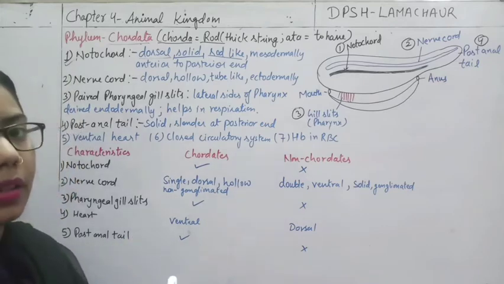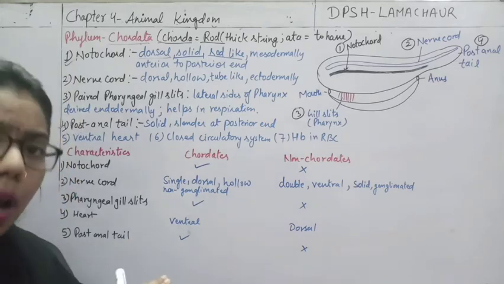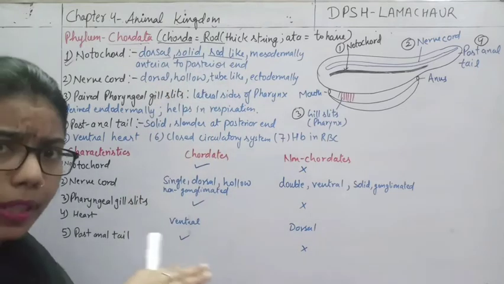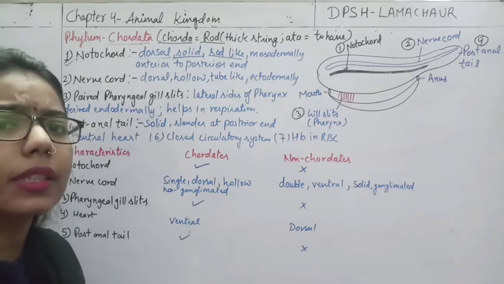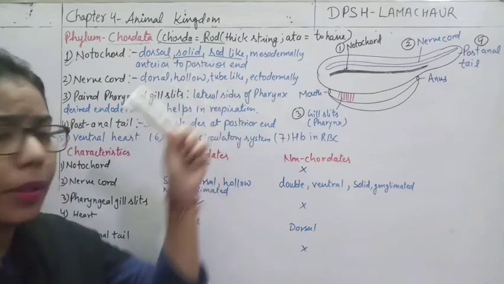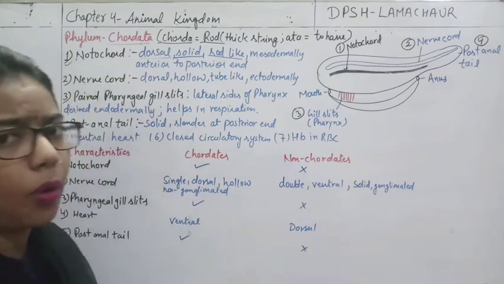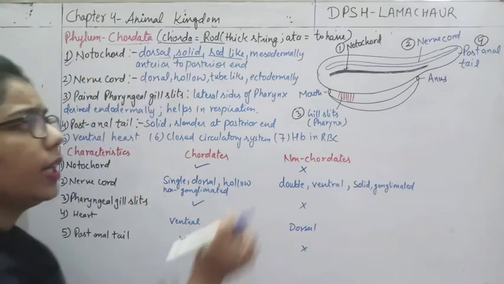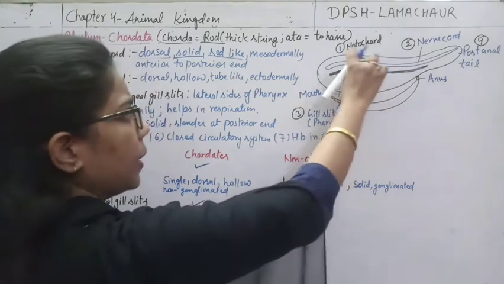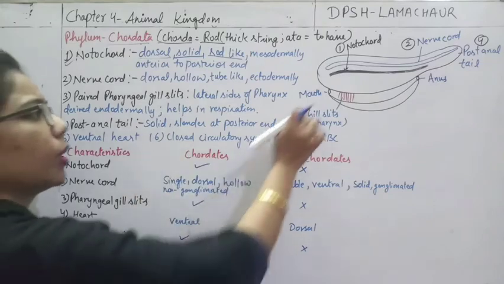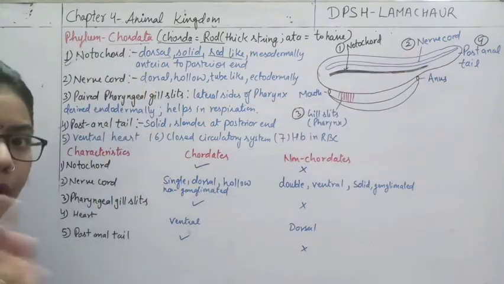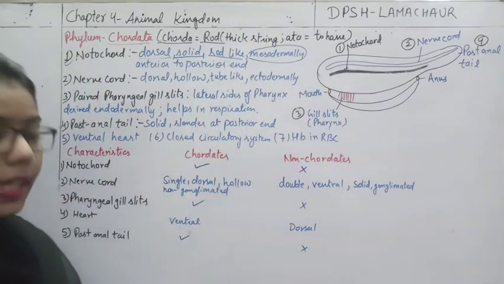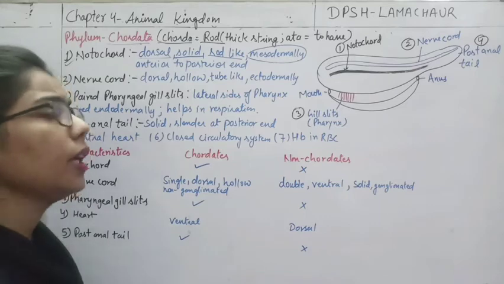The ectodermal part will form the outer skin or the outer part of the body. Mesoderm will form the middle part of the body. Like in human beings, the organs are formed mesodermally, and the endoderm will form the gut system. Clear? So if we talk about the notochord, where is it forming? In the middle one. Where is the notochord developing? It is developing in the middle. So from which layer will it form? It will form from the mesodermal layer. So we can say that it is mesodermally originated.